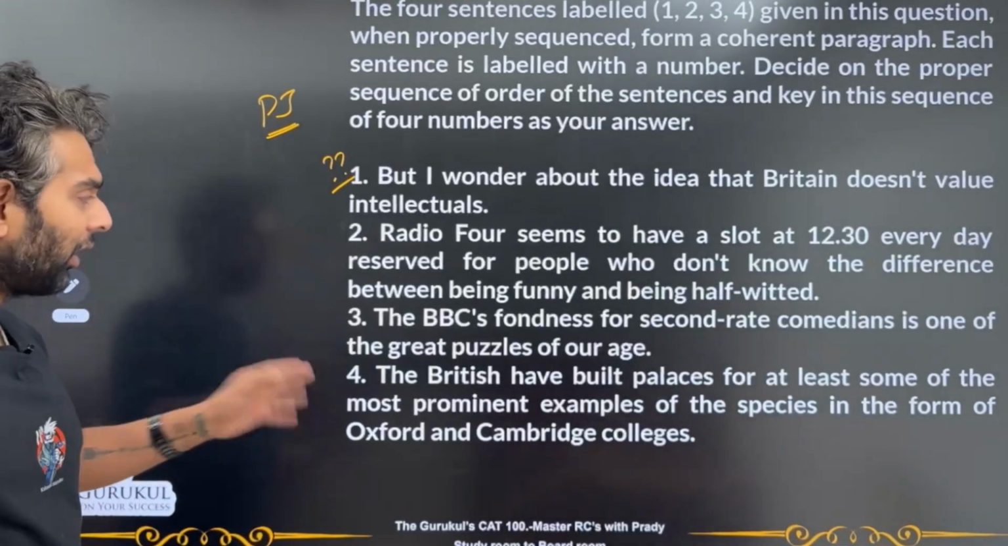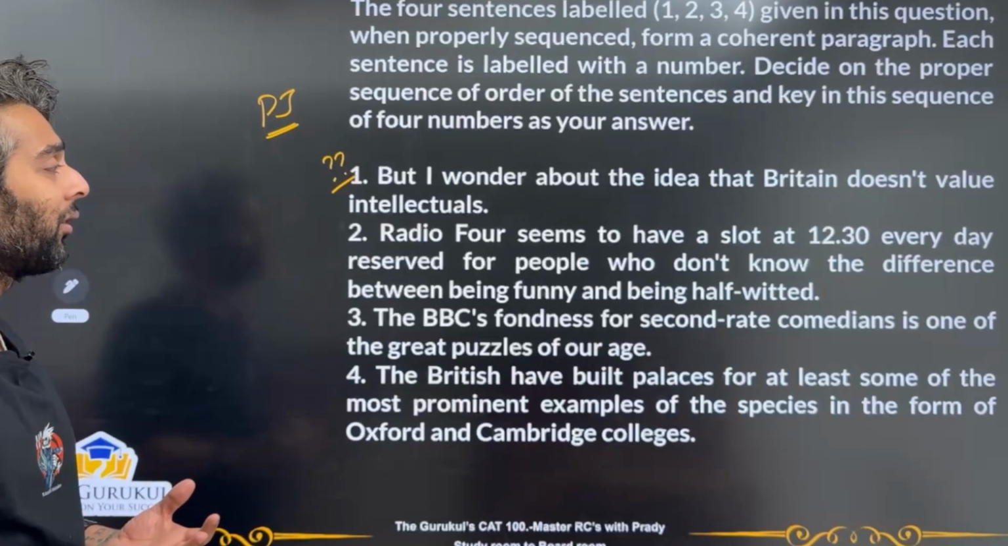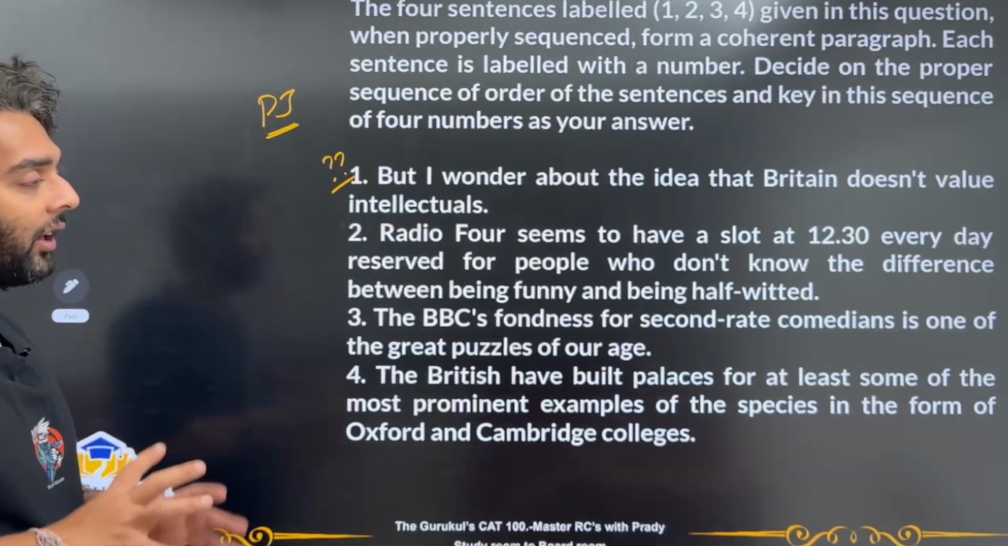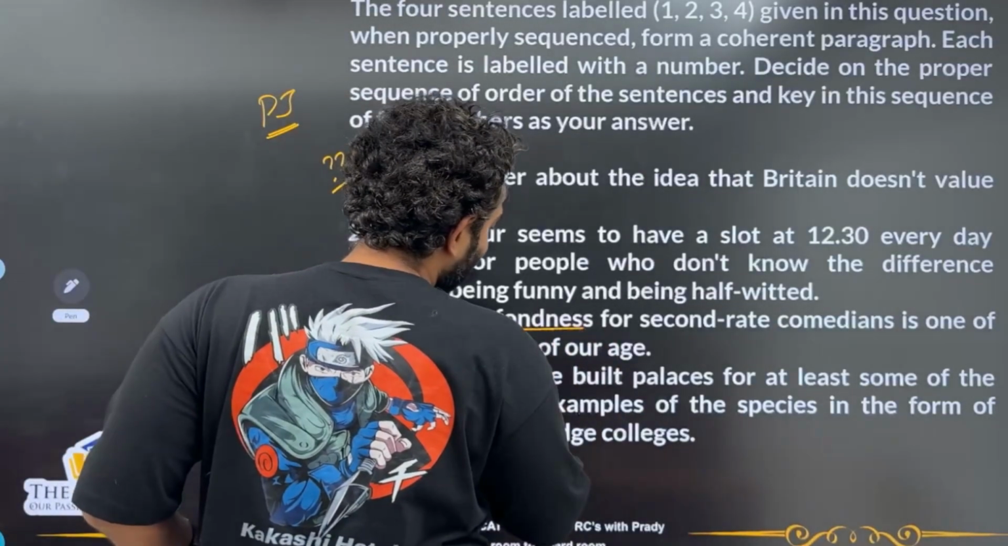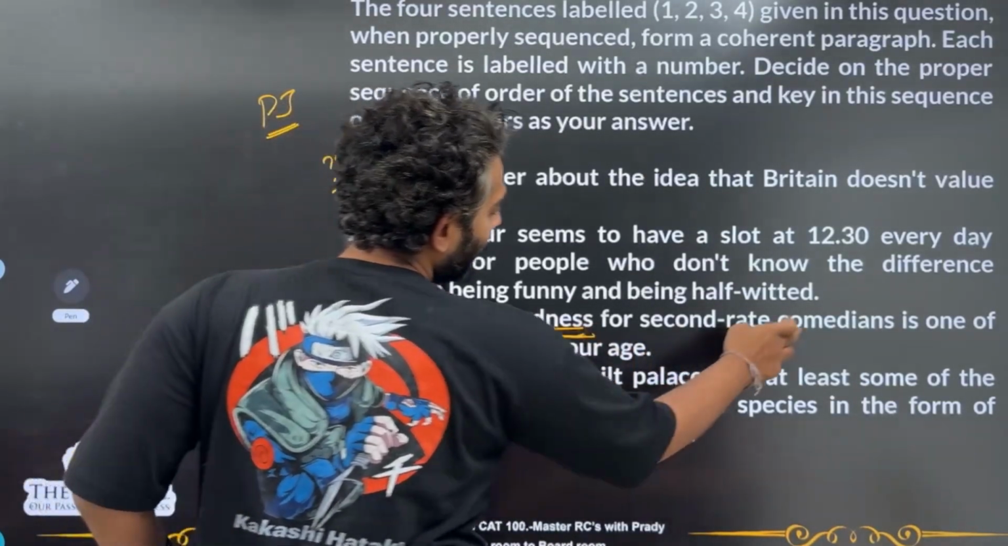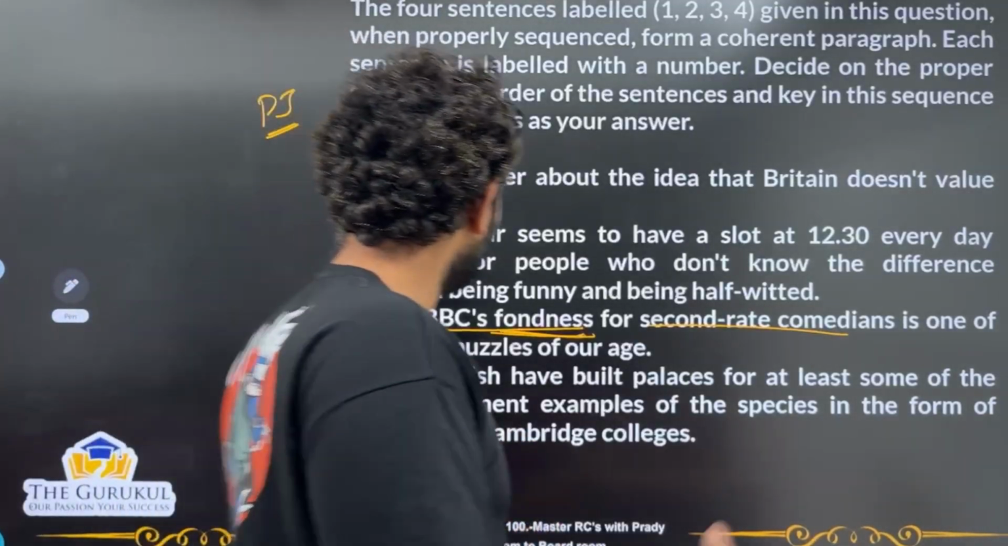Okay, third statement says the BBC's fondness for second-rate comedians is one of the greatest puzzles of our age. Okay, this kind of clarifies a little. Why? Because now we are seeing that there's a channel which is extremely fond. That means they like second-rate comedians, right? Now, what are these second-rate comedians?